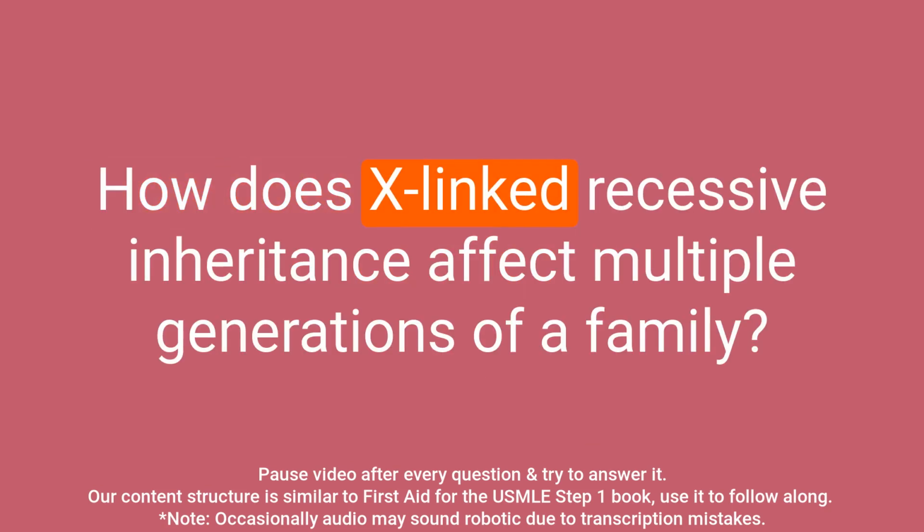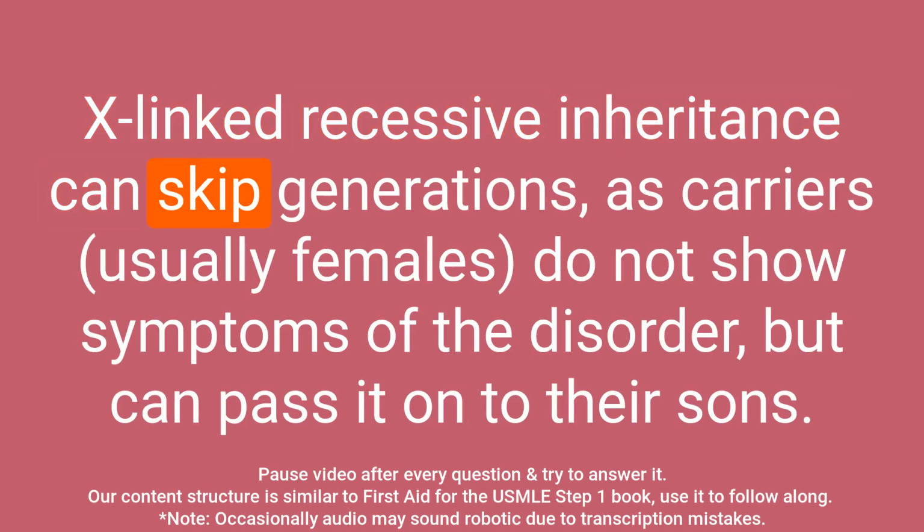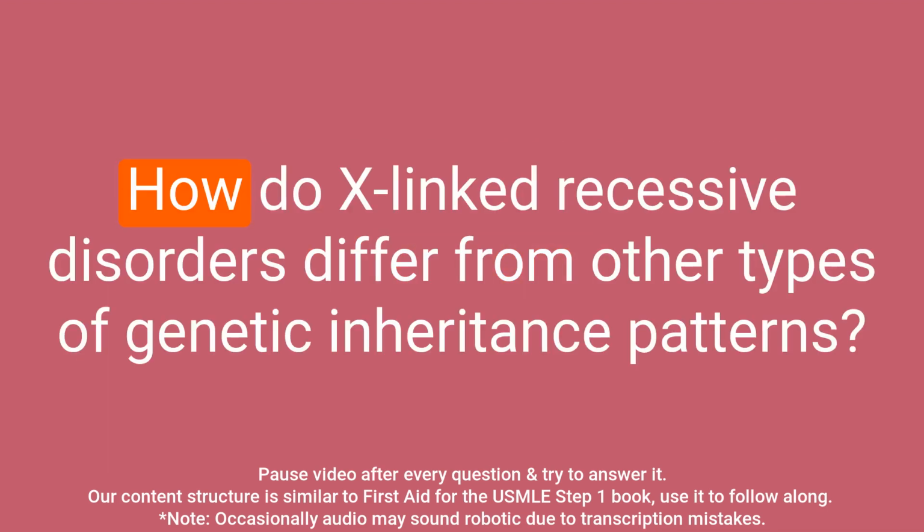Question: How does X-linked recessive inheritance affect multiple generations of a family? Answer: X-linked recessive inheritance can skip generations as carriers do not show symptoms of the disorder but can pass it on to their sons. It can also affect multiple generations of a family as the disorder can be passed down through carrier mothers.